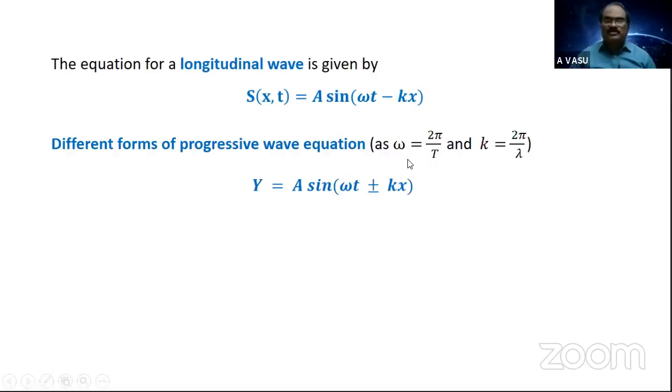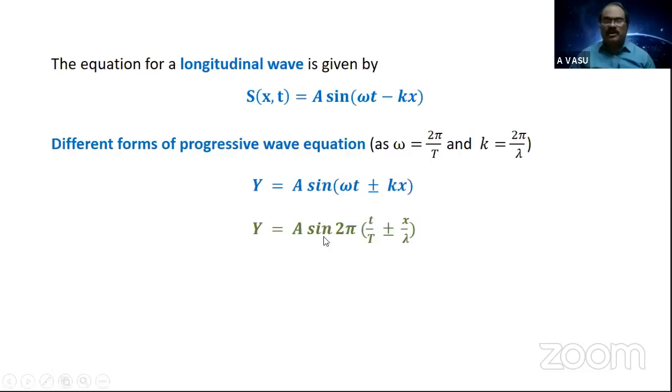Next, by putting omega equals 2 pi by T and k equals 2 pi by lambda, I get this form: y equals a sine 2 pi. Some small simplification work you have to do, so practice it. Omega is 2 pi by T and k is 2 pi by lambda. In this expression I took 2 pi common.